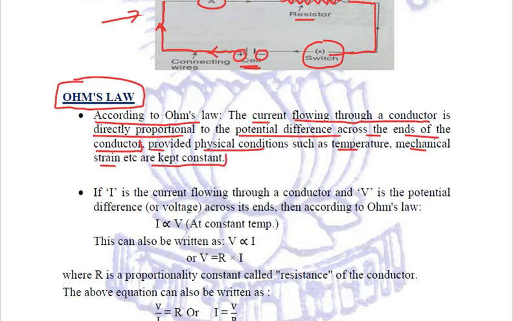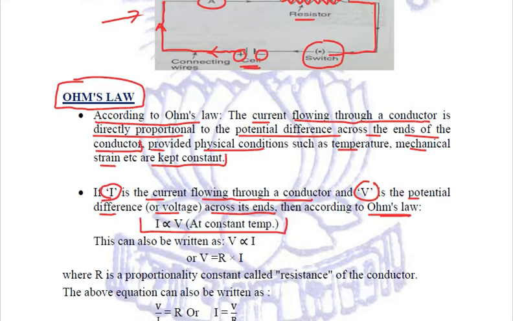Let us try to understand it in a bit of depth. If I be the current flowing through a conductor and V be the potential difference or the voltage across its ends, then according to Ohm's law, I, that is current, is directly proportional to V, that is voltage, temperature being constant.